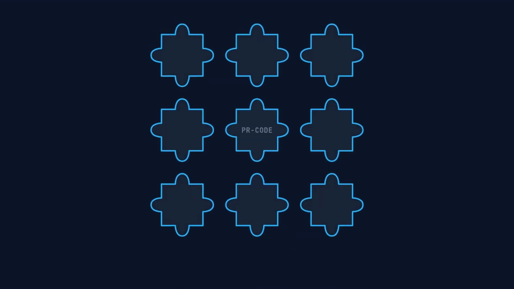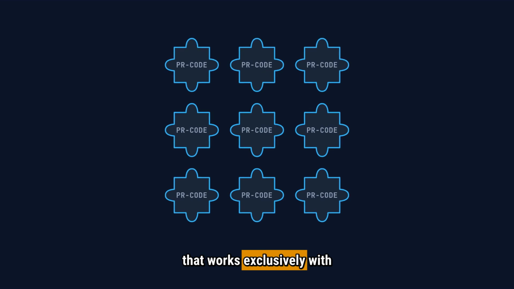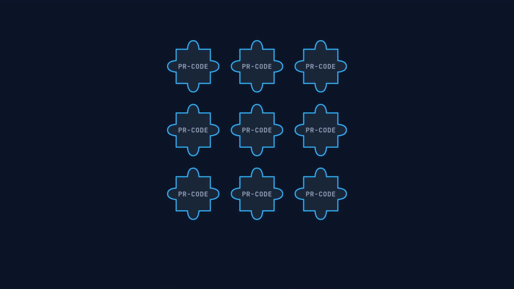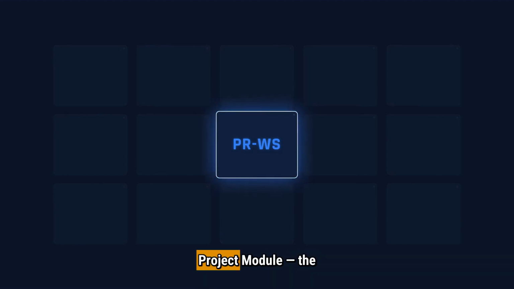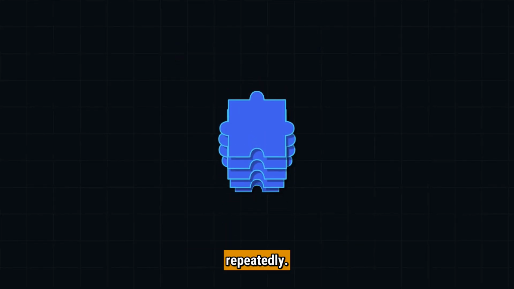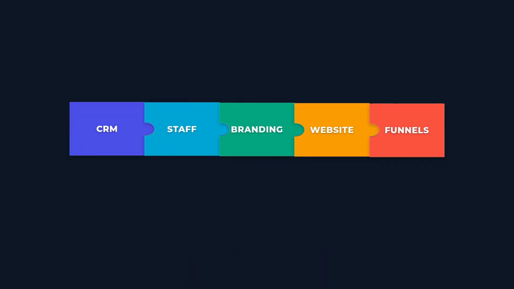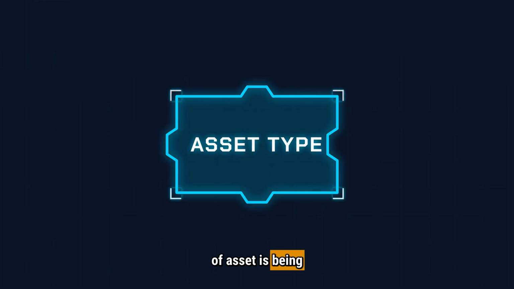Let's ground this with a clear example. Imagine a marketing agency that works exclusively with business consultancy firms. In PAS, work begins by selecting the right project module, the puzzle frame. These are standardized asset types the agency delivers repeatedly. Each PR code represents a specific asset category. These frames don't describe tasks, they define what kind of asset is being built.